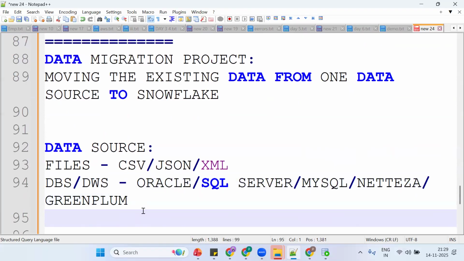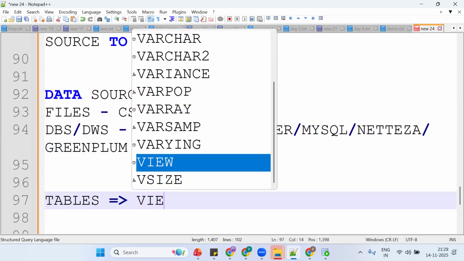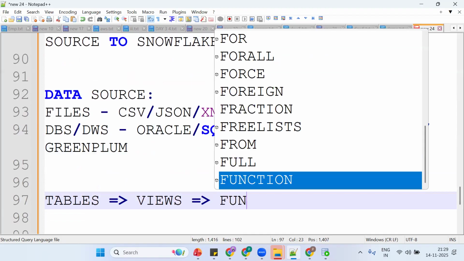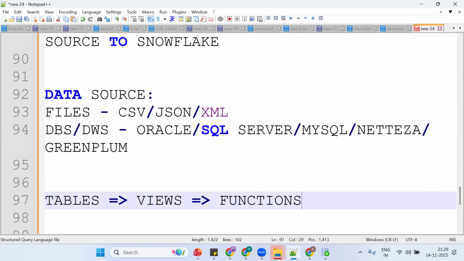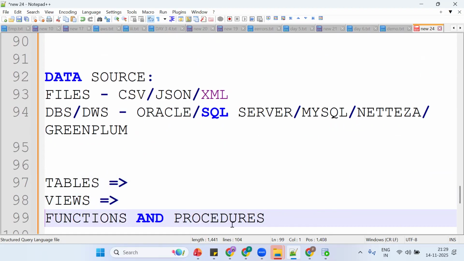What exactly are we trying to migrate? The tables, the views, the stored functions and procedures. Tell me, do we need to create these newly, or are they already available?